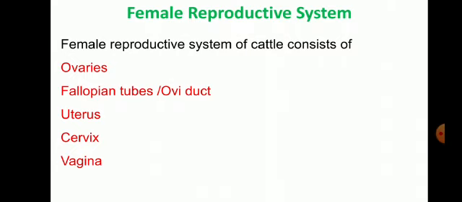These are the organs present in the female reproductive system. One by one we will discuss them.